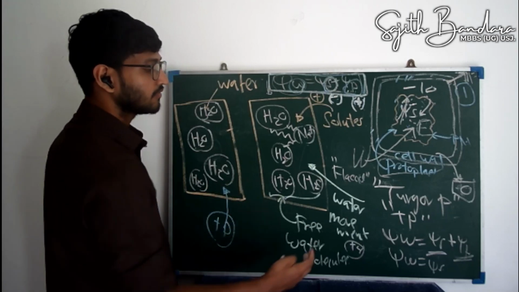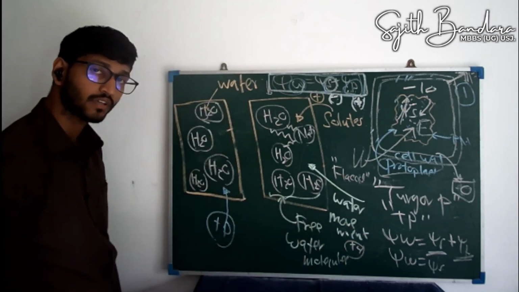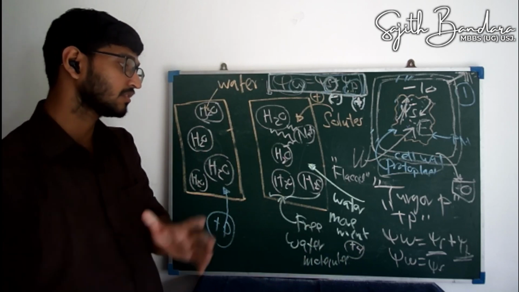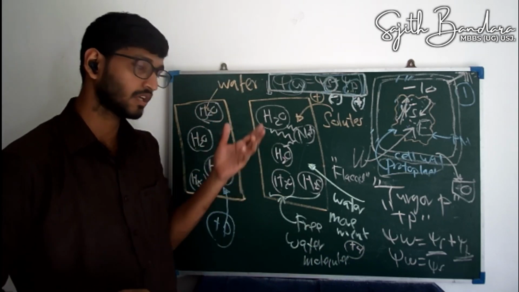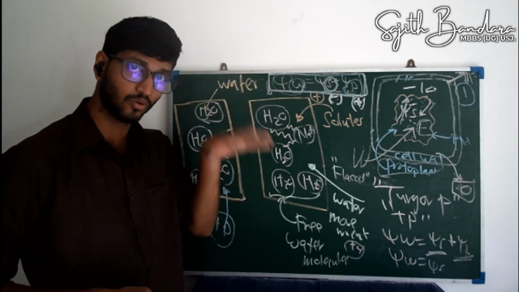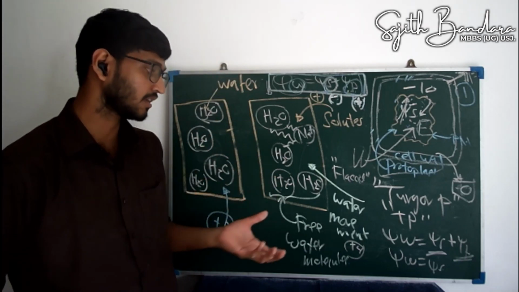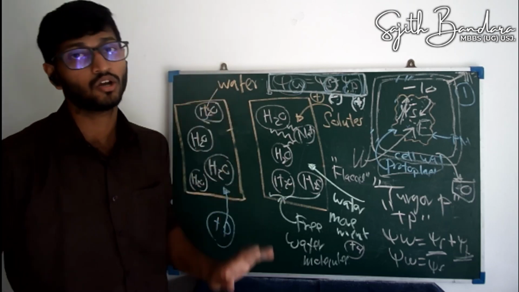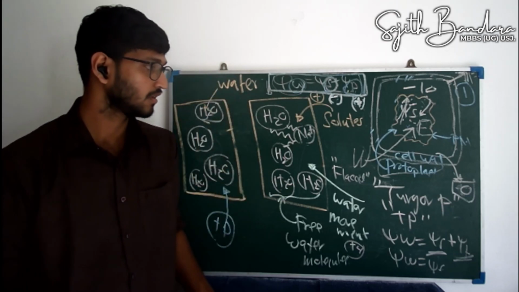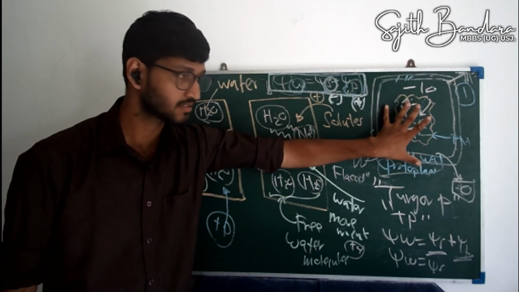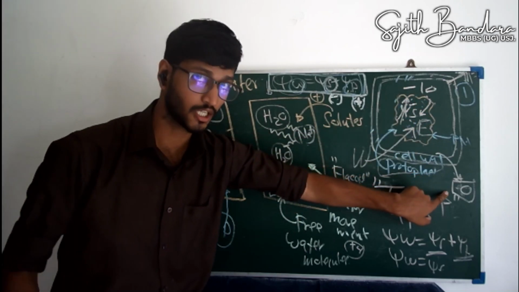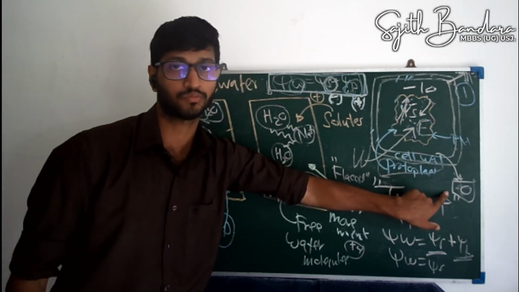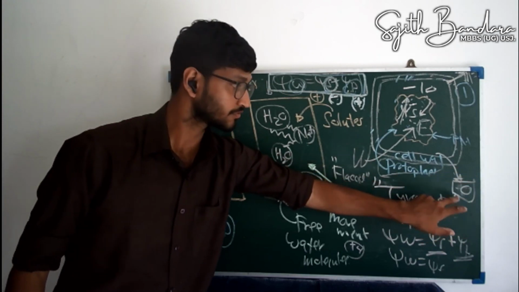Likewise, when you have free water molecules elsewhere, the excess free water molecules will go into the other compartment where you have low free water molecules. Just like that, water always moves from a higher water potential to a lower water potential. So when this cell is dipped inside water, where you have 0 water potential, water moves from this compartment